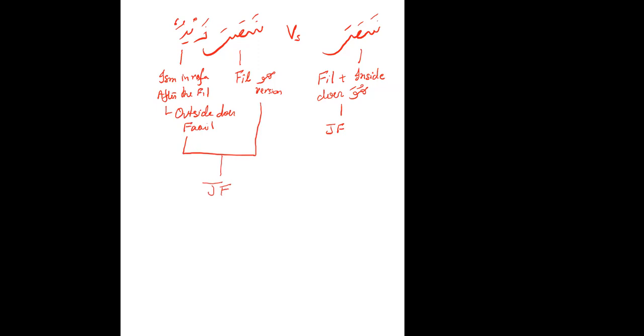Because here Nasara is the same as here. Both are huwa versions, but there is nothing after the huwa version here, so we will consider the inside pronoun as the doer. But the moment you have an outside doer, an ism in rafa' status and after the fi'l, then the huwa inside will be cancelled and we will only consider the outside doer.